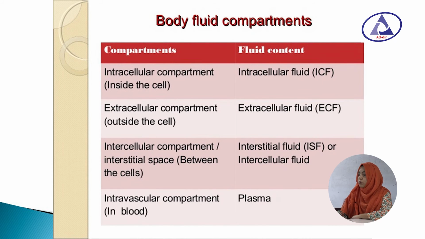Now we can see the compartments and the fluid that are present in that compartment. Intracellular compartment, the fluid is intracellular fluid. Extracellular compartment, the fluid is extracellular fluid. Intercellular compartment or interstitial space, interstitial fluid or intercellular fluid. Intravascular compartment contains plasma.